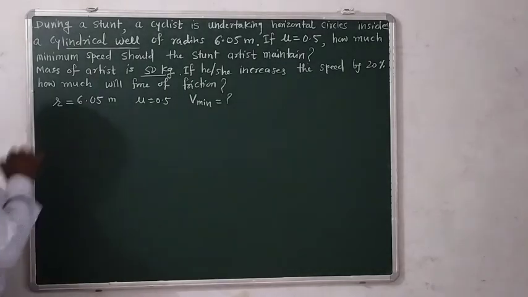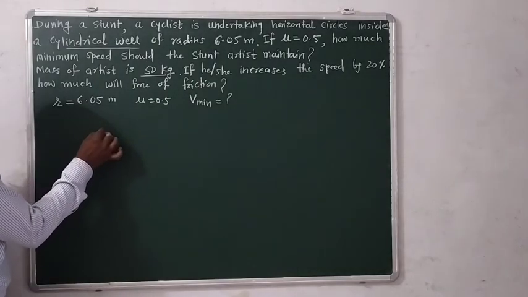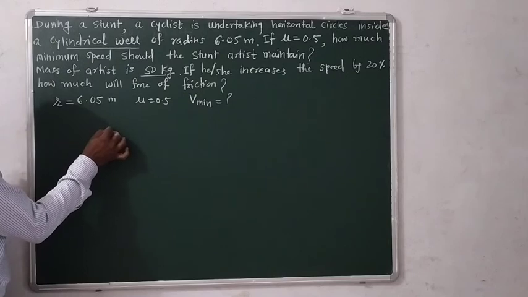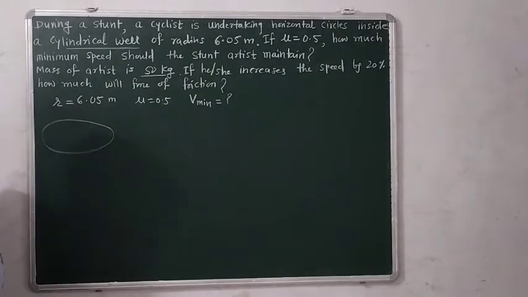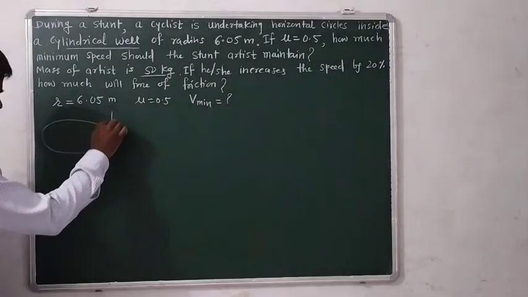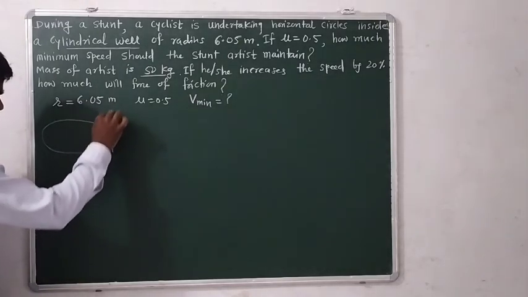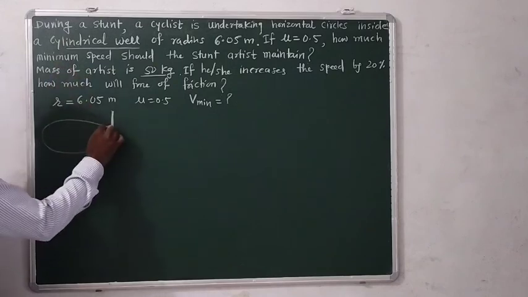So, in death well problems, we know that if the artist is performing such horizontal circular motion, this is the wall of the cylindrical well.